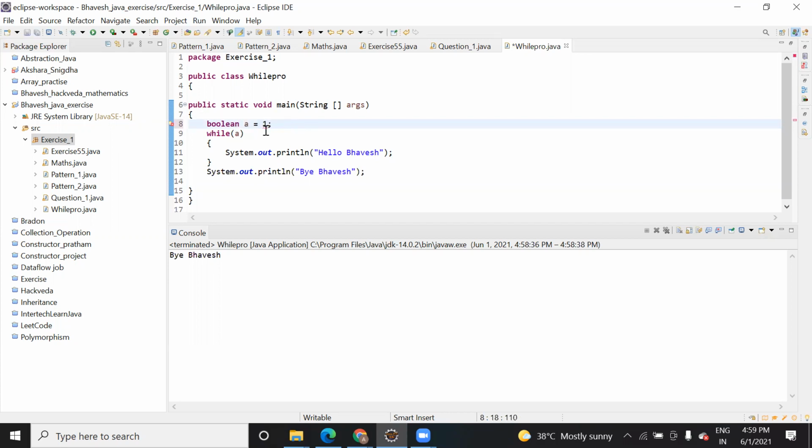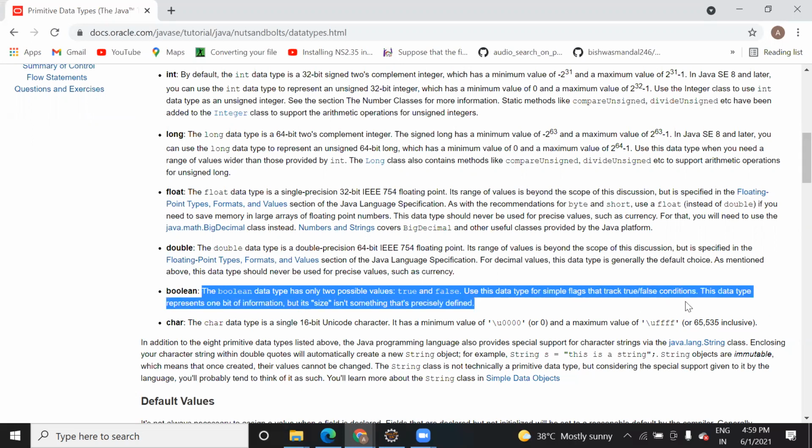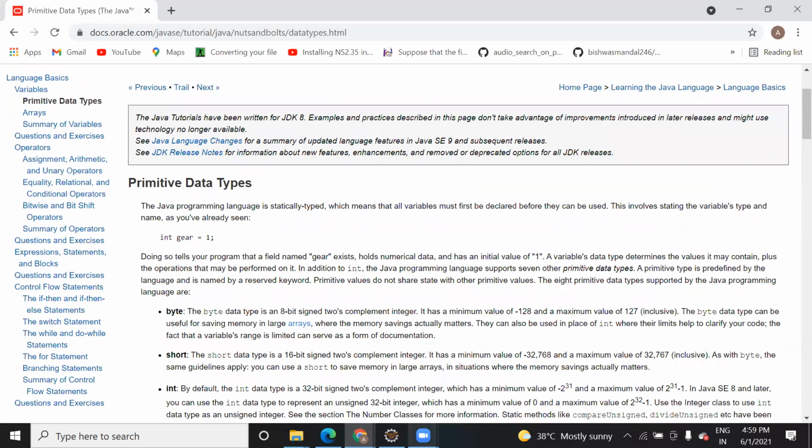No, Boolean can't accept 1 because Boolean only accepts two values, true and false. But I have done it in C++, where it accepts 1 but not 0. But in Java Boolean holds only two values. Let's see here: the Boolean data type has only two possible values, true and false. Use the data type for a simple flag that tracks a true or false condition. Okay, so it doesn't allow 1. But we have used it in C++.